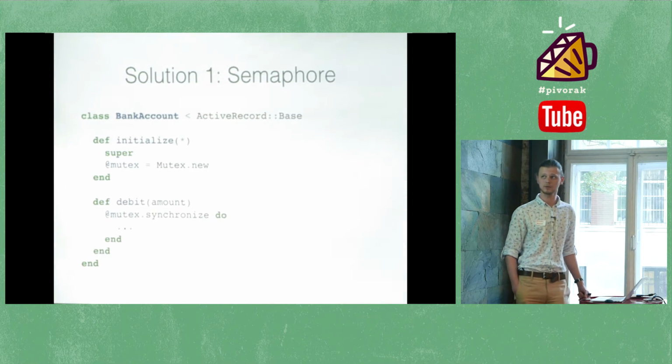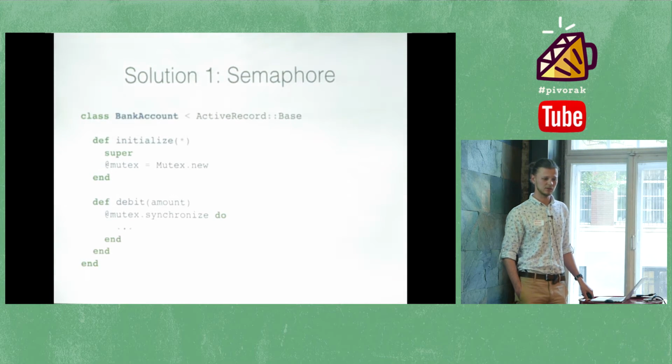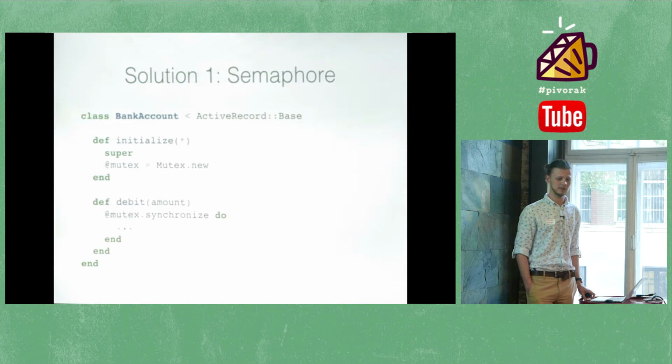So we can introduce a Mutex for a model, since it's not an atomic class. We can just bring it as an instance variable, and then wrap any mutator in a synchronized block. The only point here is that we never have a single mutator in an active record model. Usually, it implicitly creates a lot of accessors, and if you want to make your model completely thread safe and completely synchronized, you need to override all the instance classes to make it thread safe and synchronized.